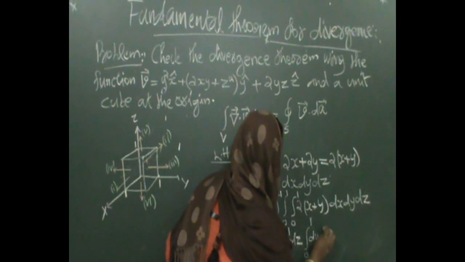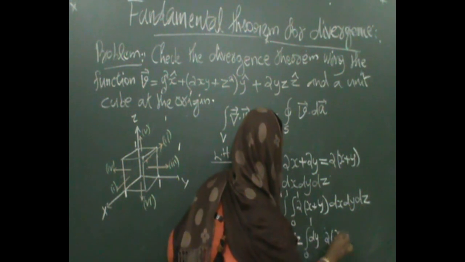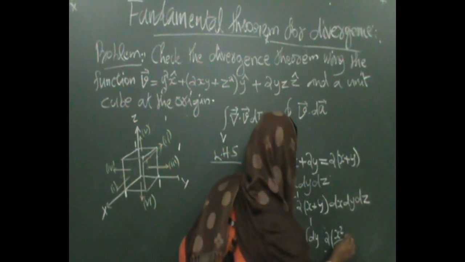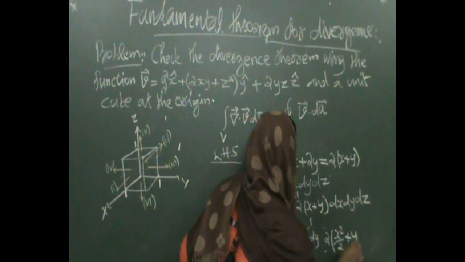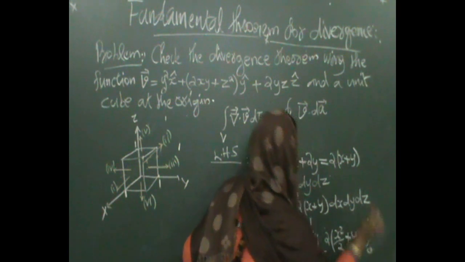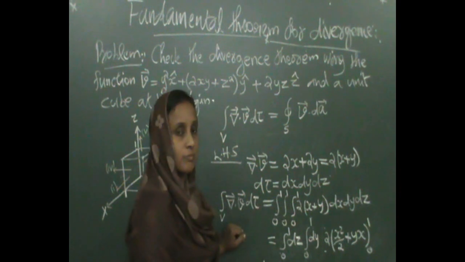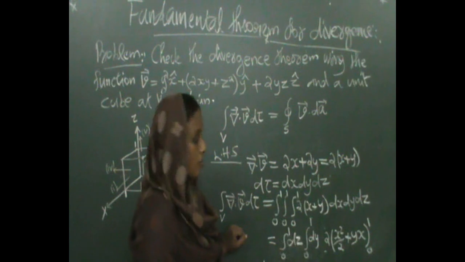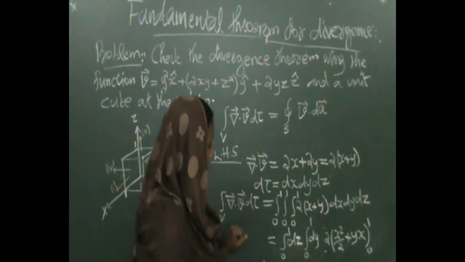Then 2 times x square by 2 plus y x, 0 to 1. Now what do we get again?